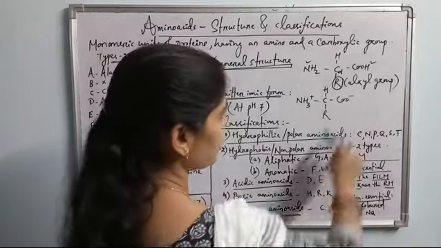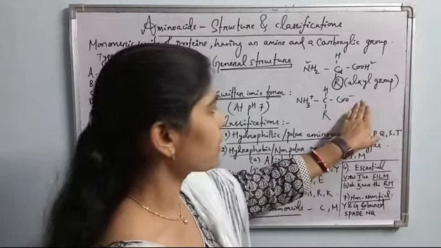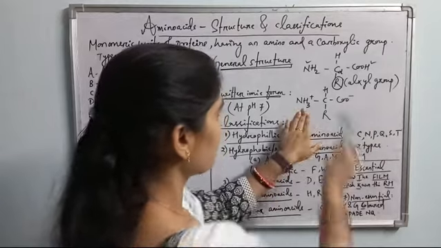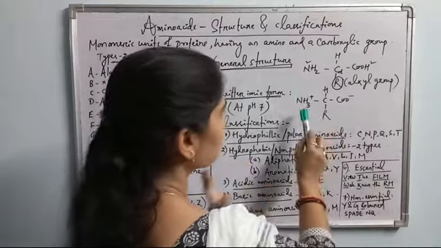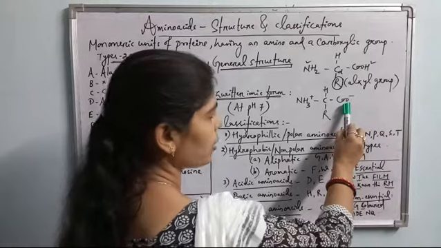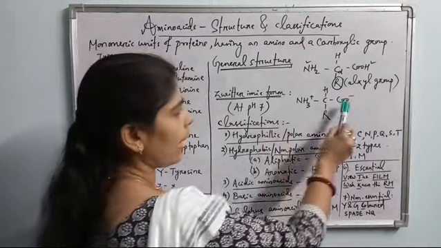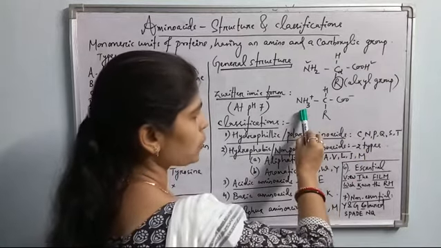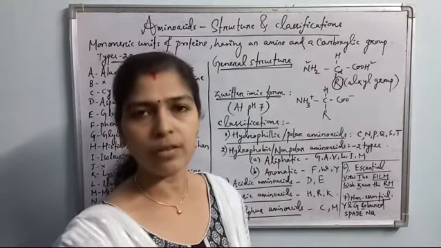The carboxylic acid group COOH dissociates, forming COO minus plus H plus ion. This H plus ion is received by the NH2. Compare these two structures only. Everything is similar, just it is having COO minus and NH3 plus. This COOH dissociates in the aqueous solution at pH 7, and the H plus ion is received by the NH2 to form the NH3 plus. So it is the zwitterionic form of amino acid which is found at pH 7 in aqueous solutions.